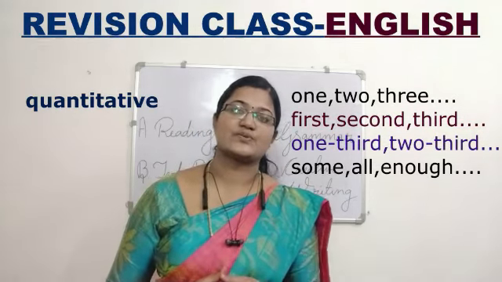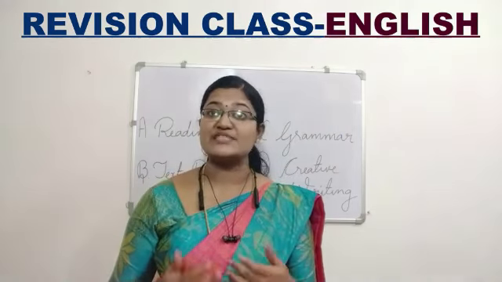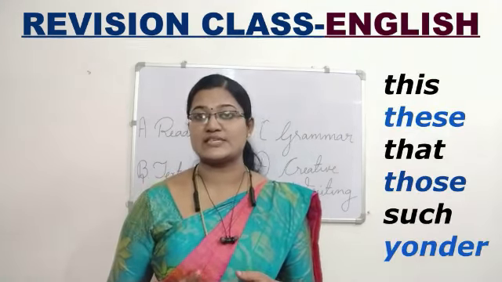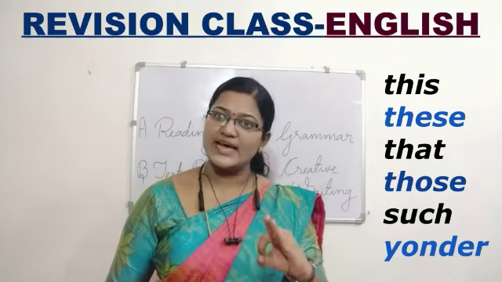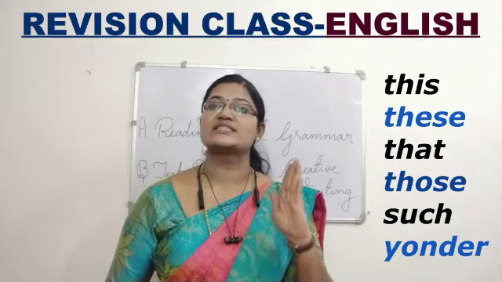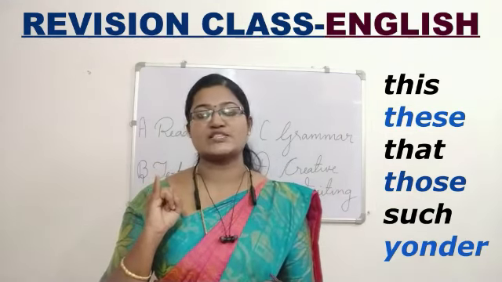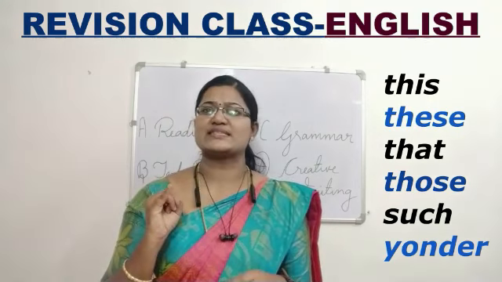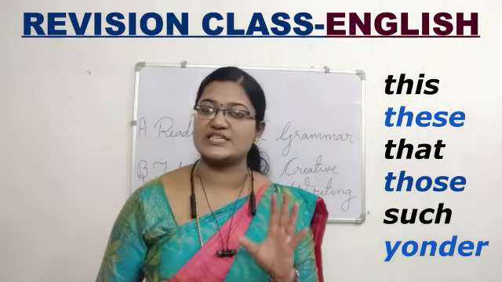Hope you understood. The next one is demonstrative adjectives. We have studied 6 adjectives in this: this, these, that, those, such, yonder. Yonder is rarely used. It is used in poems. It is a rare case, so you can leave it. We can concentrate on these 5 adjectives only.